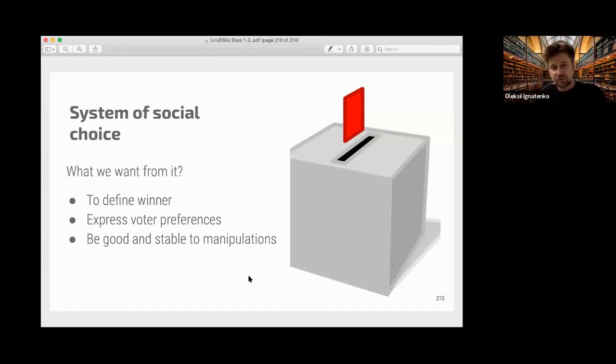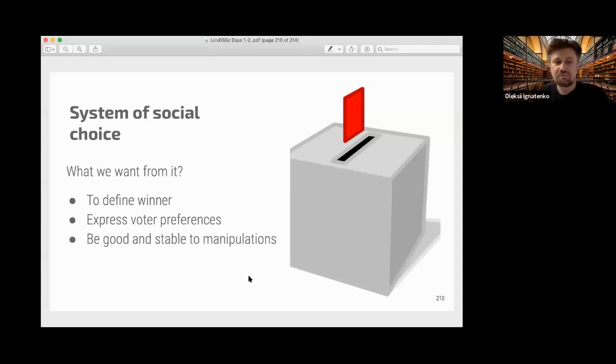And what do we want from this system? Well, first, obviously, we want the system to be able to define a winner. And this system should express voter preferences as well as possible, and also shouldn't produce paradoxes and should be stable to manipulations.